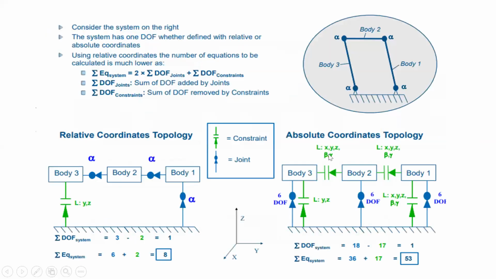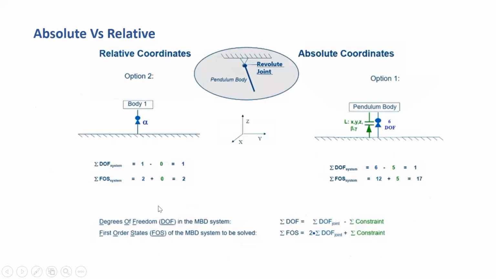Now here, the 4-bar mechanism, what are the things? Look, this is body 1, body 2, body 3. No, these two are constraints. This one is a constraint. Here, this is body 1, 2, 3. The same concept applies here.